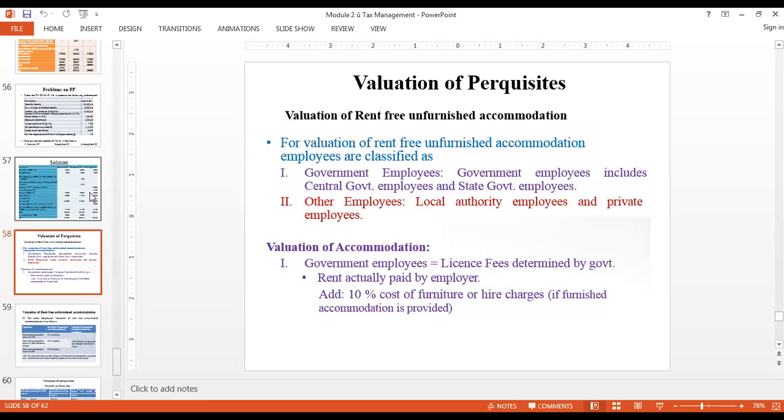So how do we take into consideration an unfurnished accommodation given by an employer? How will the valuation be done? Point number one. Next, if it is a furnished house, how will the valuation be done? Third, if there is no accommodation available, but the employer says you can stay in a hotel, you can stay in a hostel, or you can stay in a studio apartment, how will the valuation be done? These are the concepts we have to understand as far as accommodation facilities being given. Clear? Rashmi, if you can just mute your mic, there is a disturbance from your end.